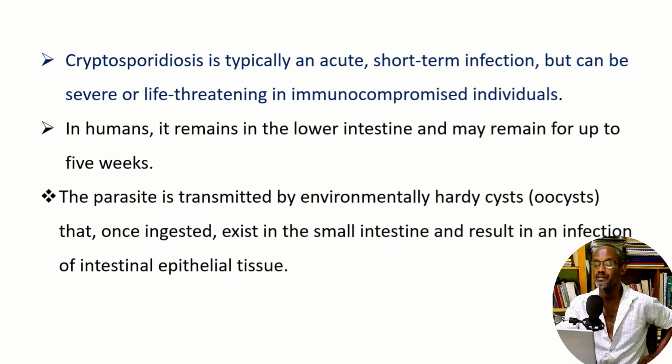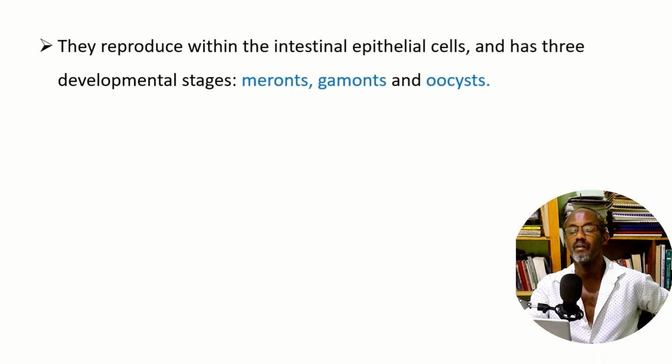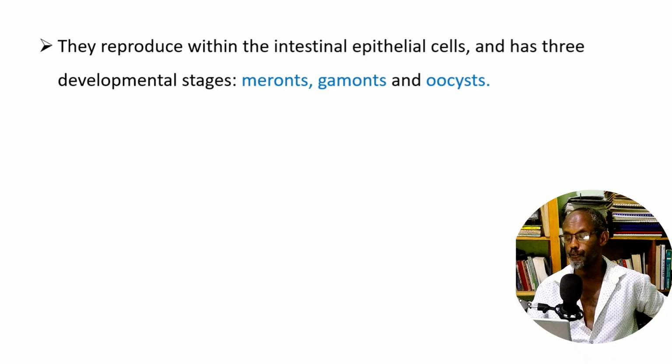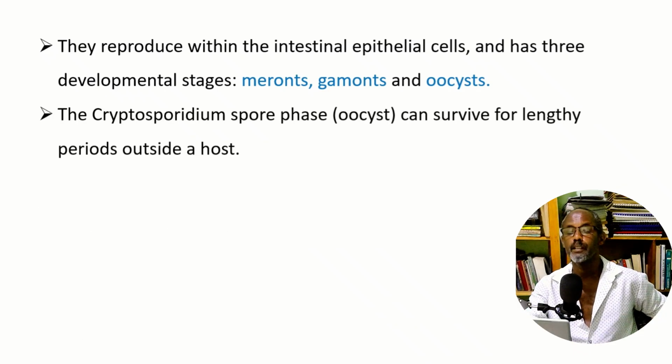It remains there attached for a long period of time. They reproduce within the intestinal epithelial cells and have three developmental stages: meront, gamont, oocyst. You see, it possesses a cyst stage, the oocyst. The Cryptosporidium spore phase is also known as the oocyst.